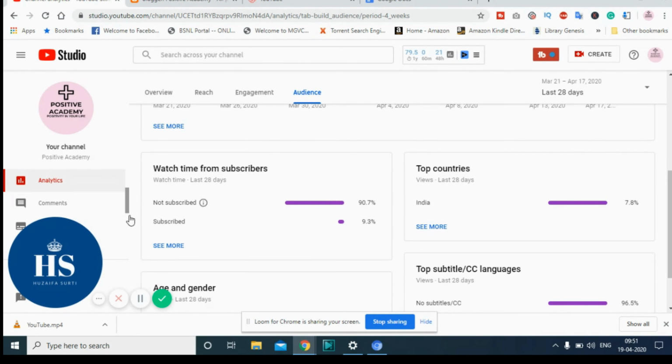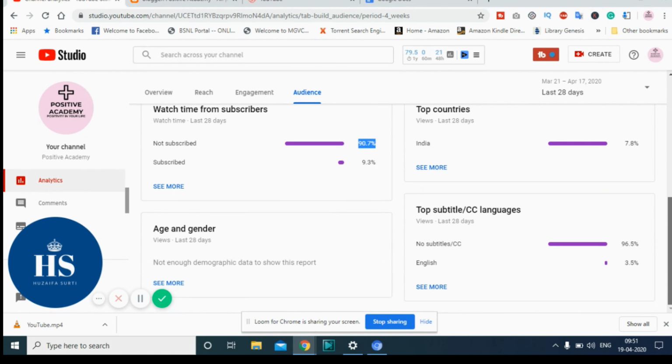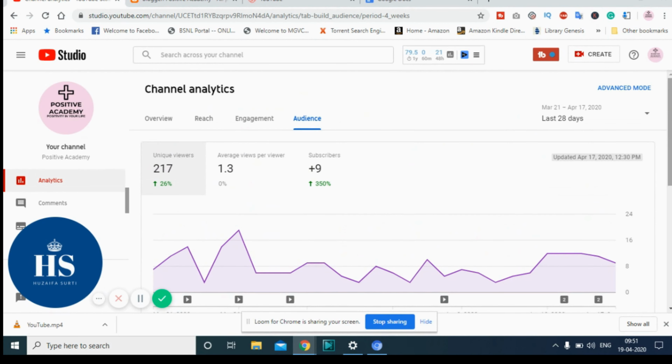Another thing which one can see is my watch time from subscribers. Not subscribed is very high, 90.7%, and subscribed is just 9.3%. Well, it happens, and so these are some of the insights. You can see unique viewers is 217. These are 9 plus subscribers.